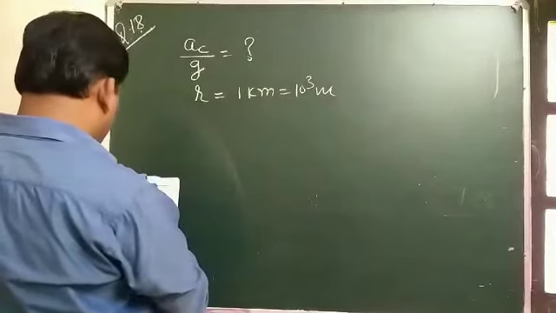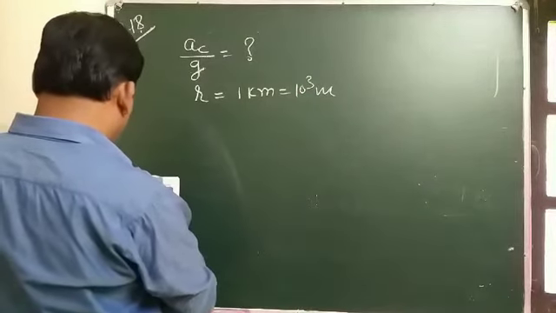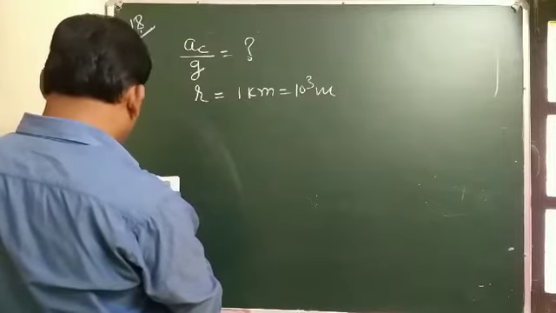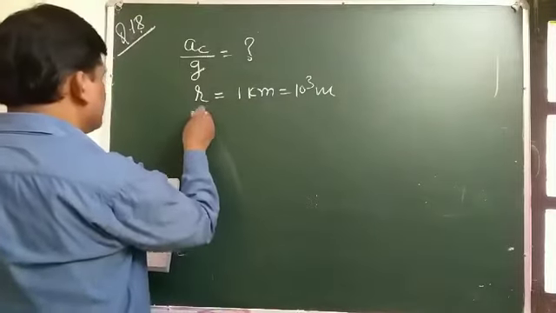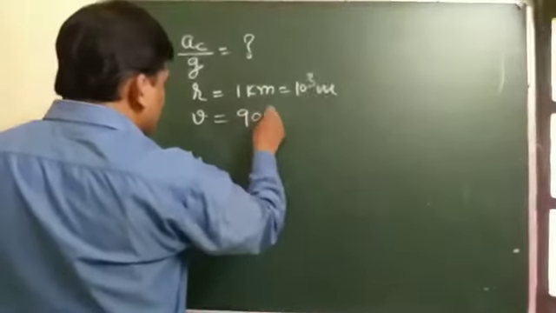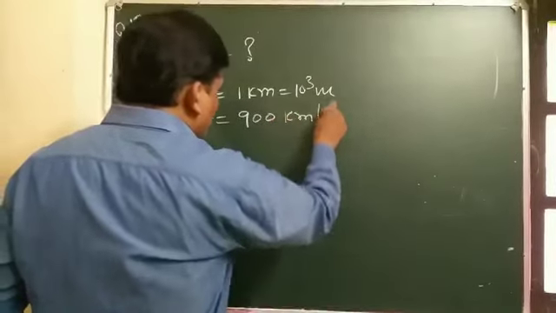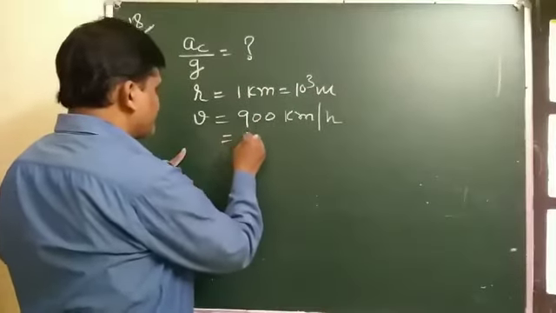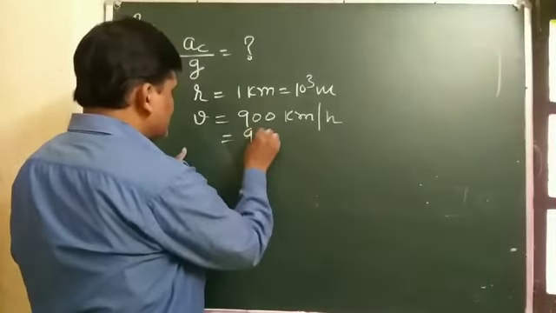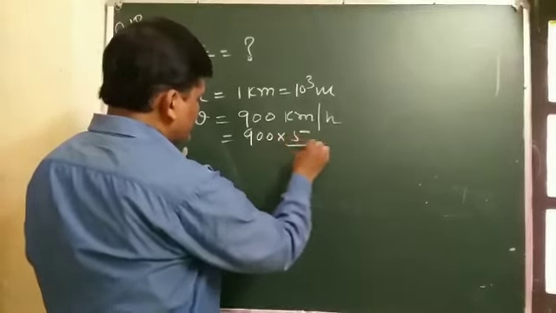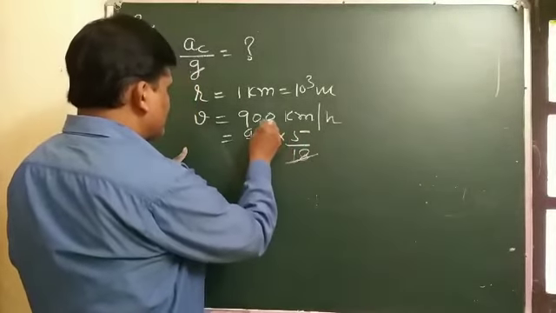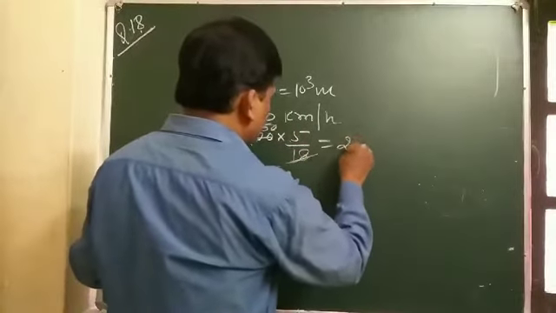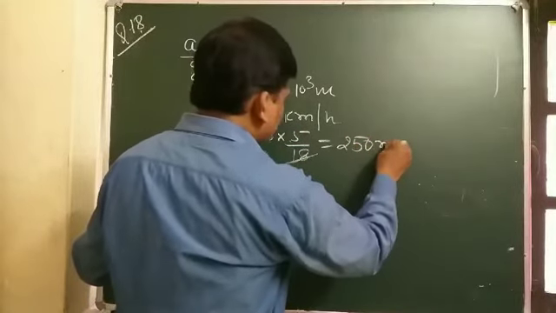Also given is a steady speed of 900 kilometer per hour. So V is 900 kilometer per hour, which can be changed into meter per second. That is 900 into 5 by 18, which is 250 meter per second.